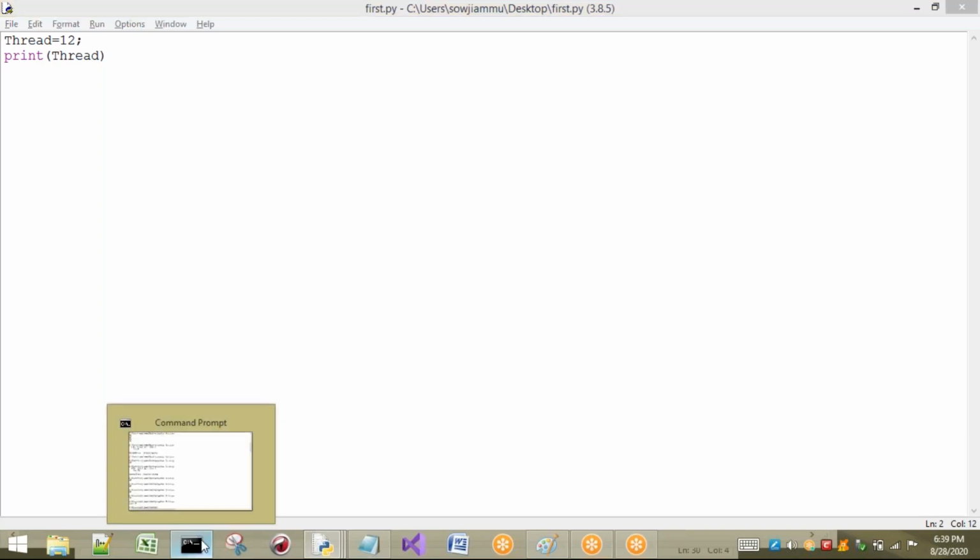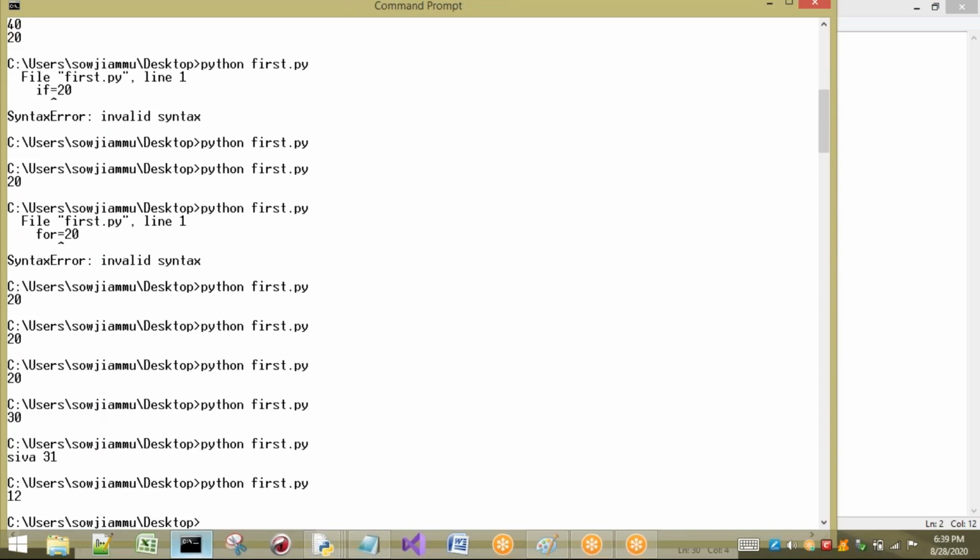So I will consider one class: Thread is a class in Python. I am going to take thread equal to 12, and then print thread. Now what happens? Will it show any error or not? Let us check. See, it is going to print the value.